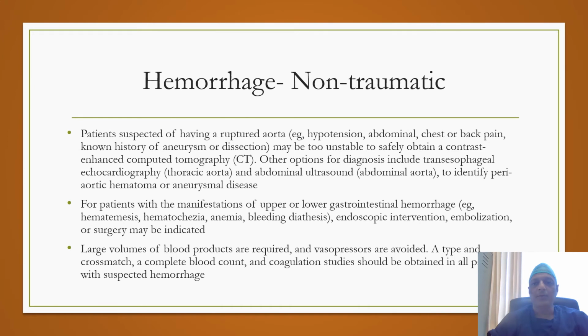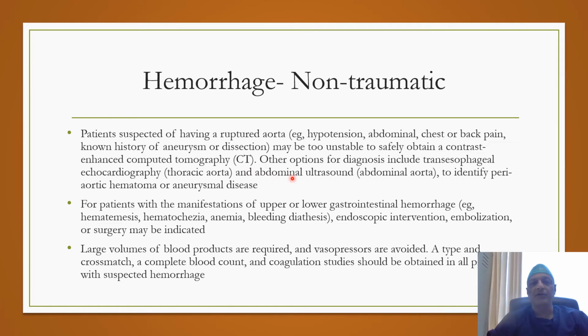Hemorrhagic shock may be of non-traumatic origin, and the main causes include bleeding from the vascular structure or from the gastrointestinal tract. The diagnosis of the vascular cause may be suspected based on the history of abdominal, chest, or back pain, or the known history of aneurysm or dissection, and the diagnosis can be confirmed by CT scan or by abdominal ultrasound or transesophageal echocardiography.